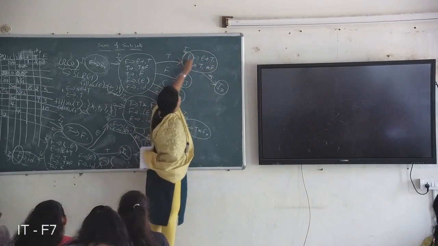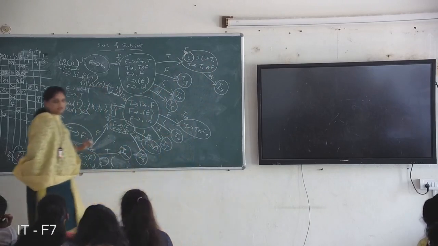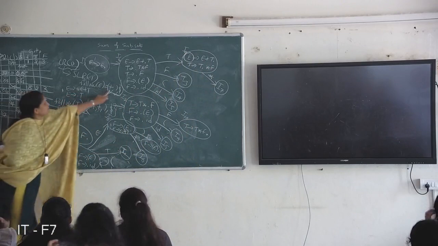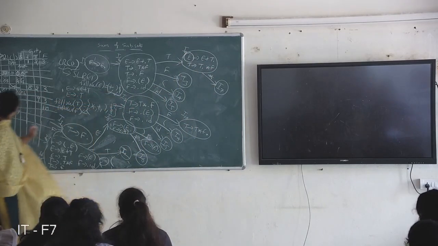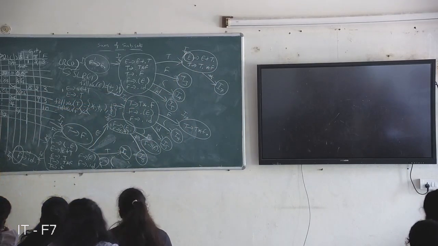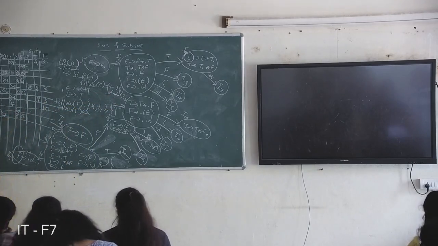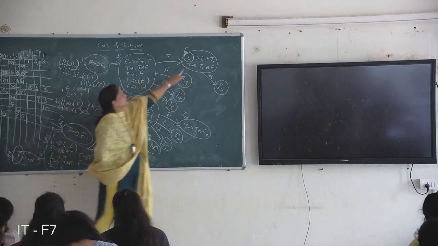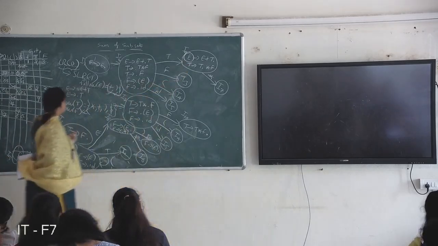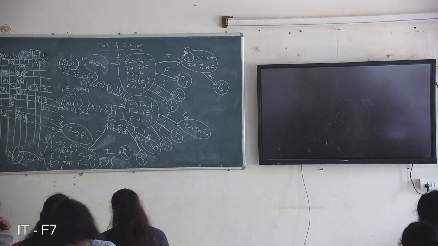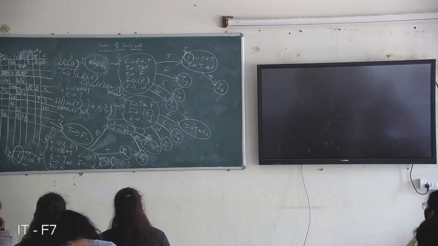So find out follow of E. Only in follow of E do we have to write the reduce action. So follow of E is nothing but plus, closed brace, dollar. And which production are we reducing with? The first production, so write R1.